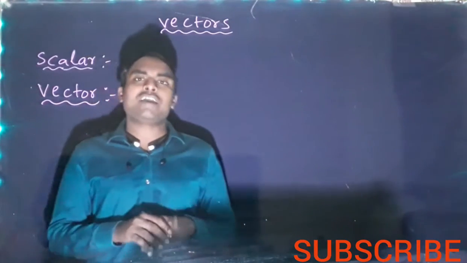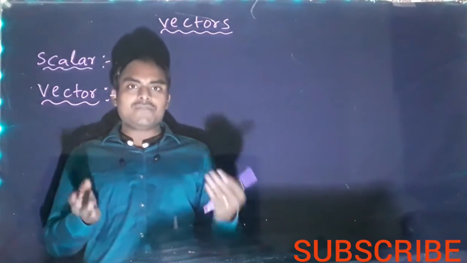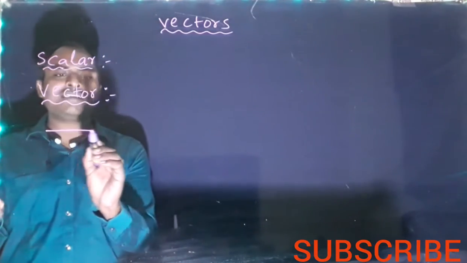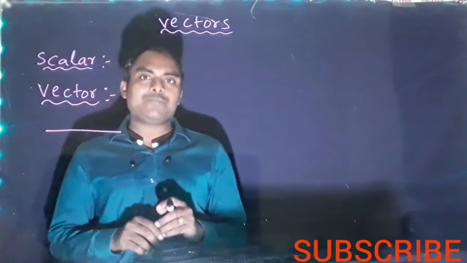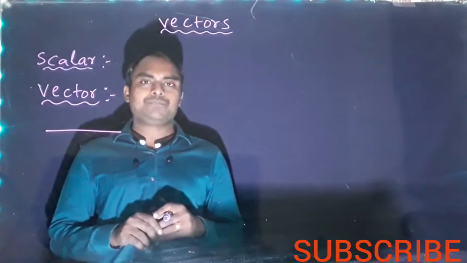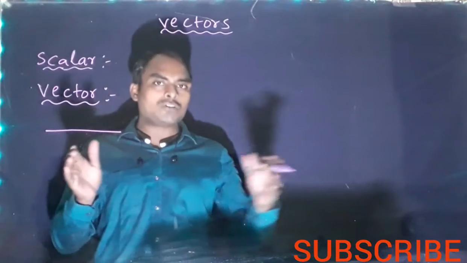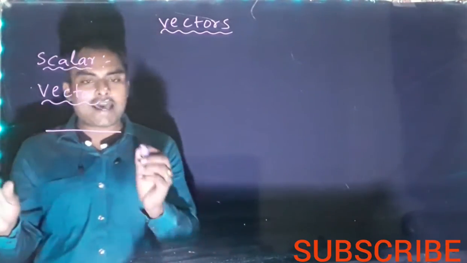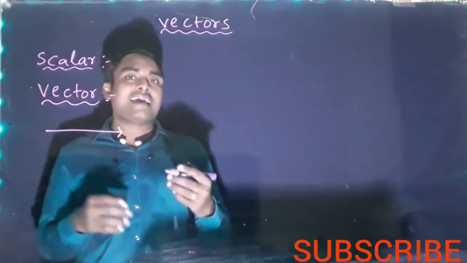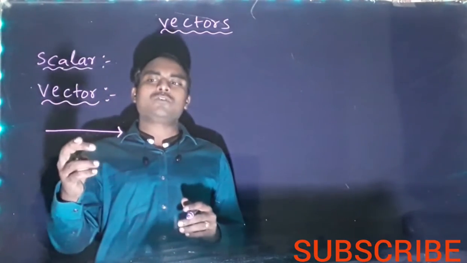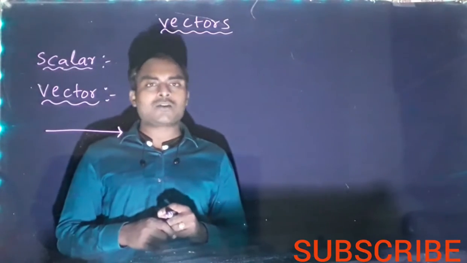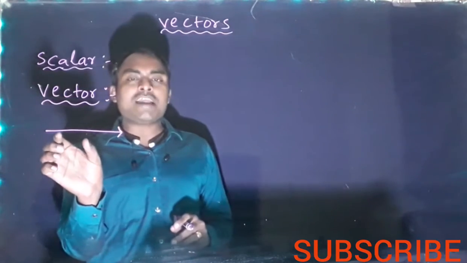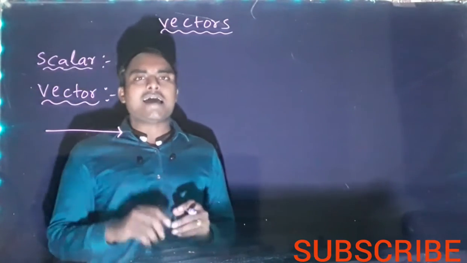Now, representation of a vector. Any vector can be represented by a line segment. We can draw a line. The length of this line segment represents magnitude. The more the length, the more the magnitude; the less the length, the less the magnitude. If you put an arrow mark, this arrow mark indicates direction. So it has both magnitude and direction; it is a vector quantity. So a vector can be represented by a line segment with an arrow mark.